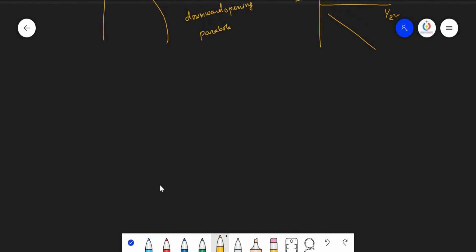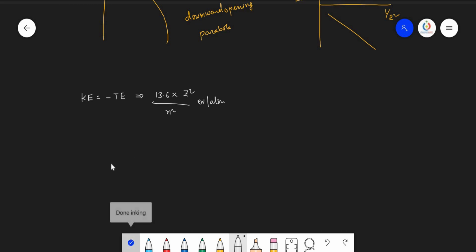Now, how to get the kinetic energy graphs? We know that kinetic energy equals minus total energy. That means 13.6 into Z square by n square electron volt per atom. So, here the positive value.